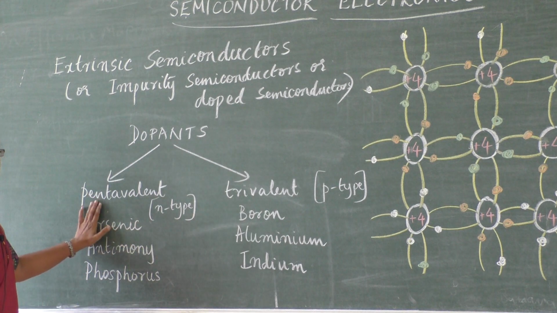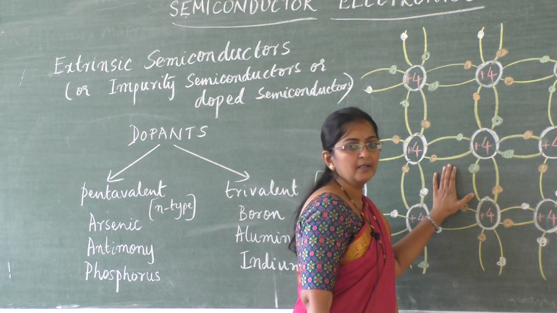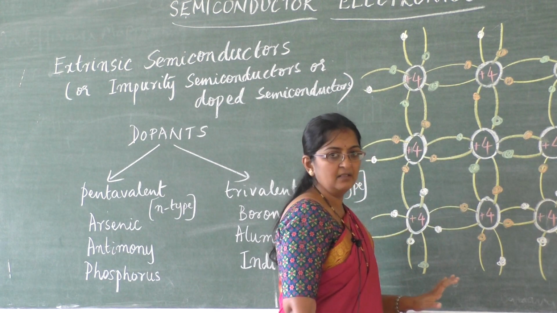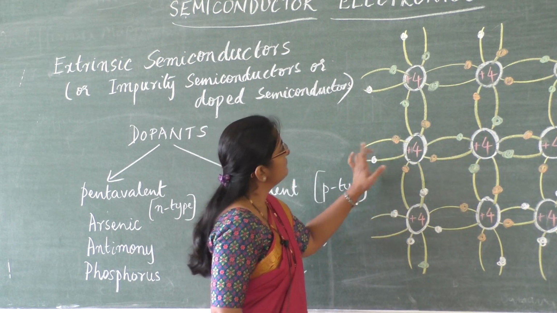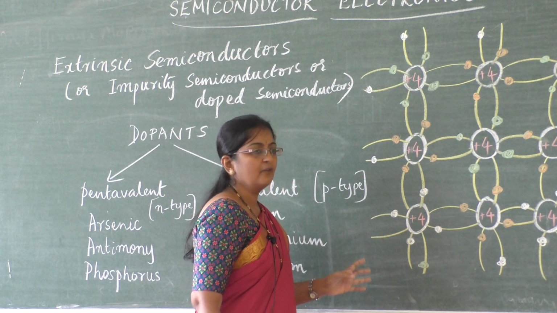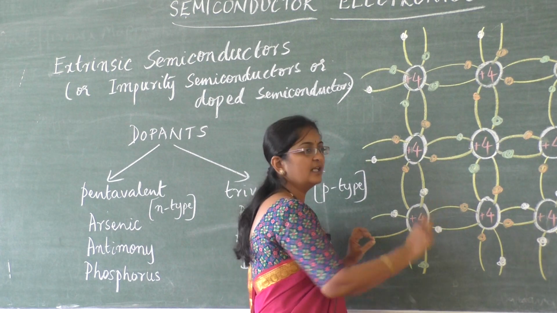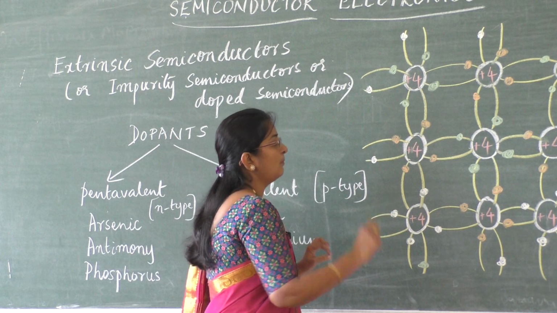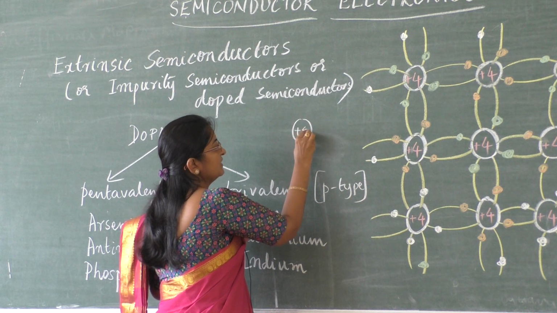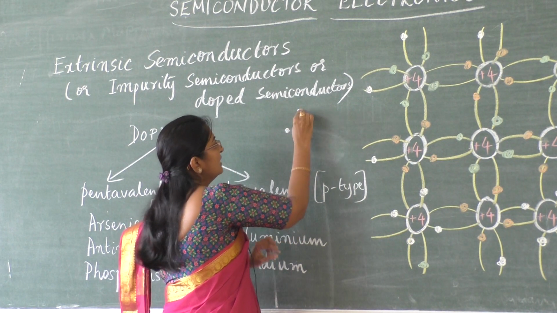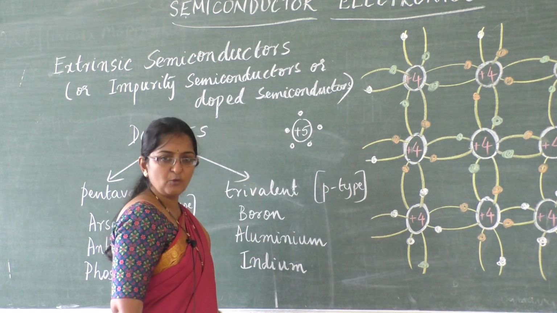Now let us take the example of adding a pentavalent impurity. I have here a pure semiconducting material, and in this diagram we have 9 atoms. When I add one impurity atom, a pentavalent atom, let me take the example of phosphorus. It is pentavalent, so let me write +5, and there are 5 valence electrons in the outermost orbit.